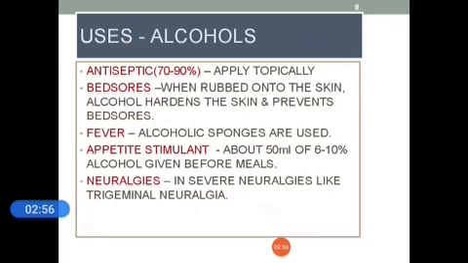Next we come to the uses of alcohol. 70 to 90% acts as a good antiseptic. This is applied topically. For bed sores, when rubbed onto the skin, alcohol hardens the skin and prevents bed sores. Alcohol sponges are used to reduce temperature in fever. Alcohol is also a good appetite stimulant. About 50 ml of 6 to 10% alcohol is given before meals. In severe neuralgias like trigeminal neuralgia, it is the most effective one.